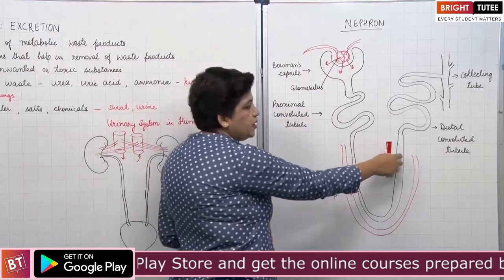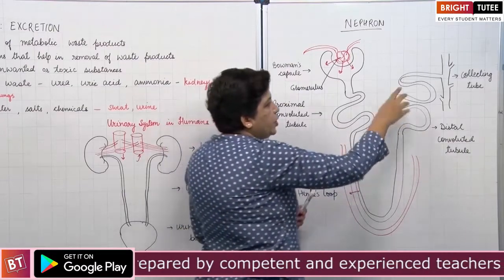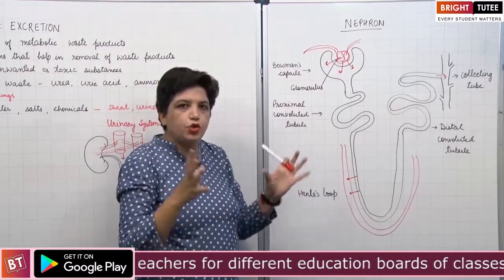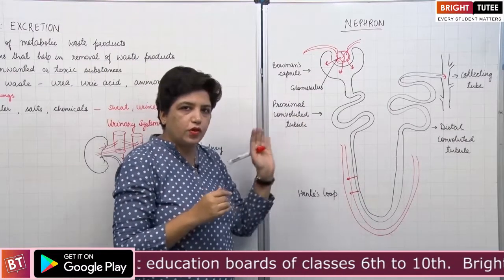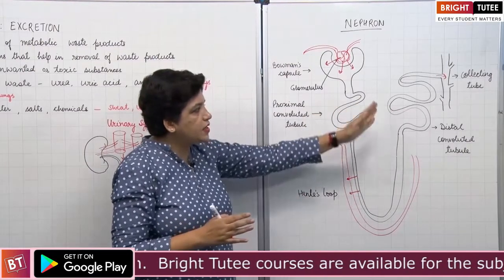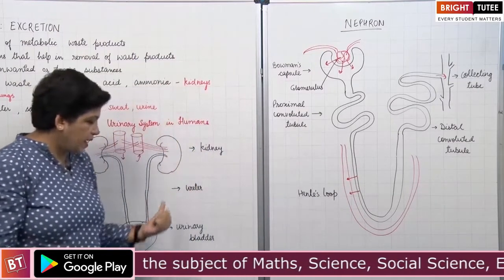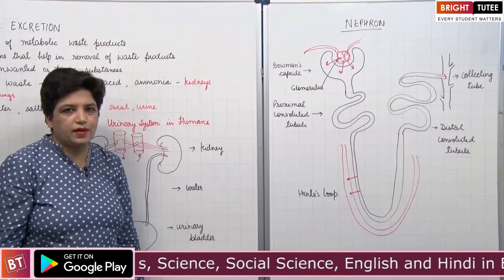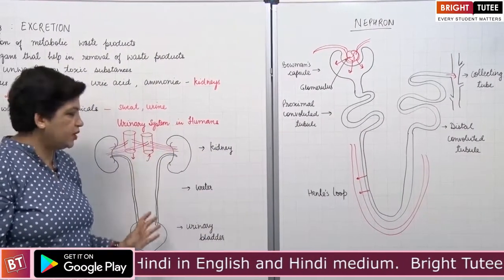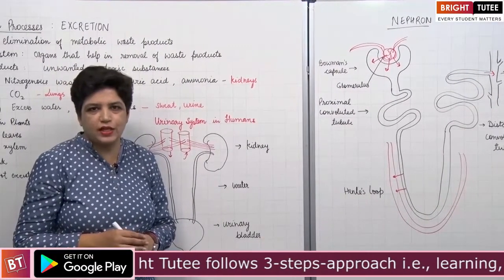Now what remains in the tubule is the urine, which contains all the waste products. That urine passes on to the collecting tube. The collecting tube collects the urine made by all the nephrons. There are millions of nephrons in each kidney. These collecting tubules then join to form the ureter, and the ureter passes the urine on to the urethra. This is the detailed structure of a nephron and our urinary system. That's all about excretion. We'll move to the next section now.